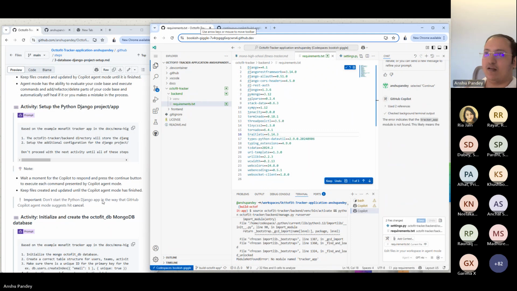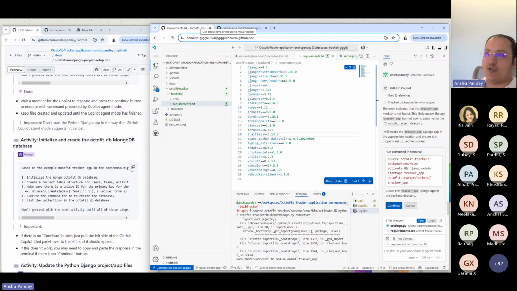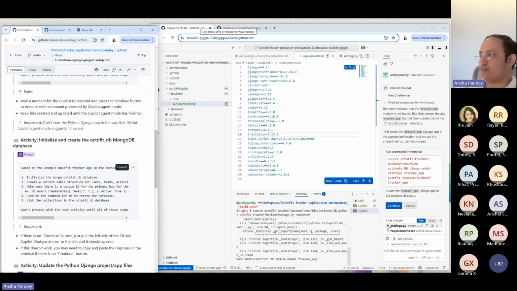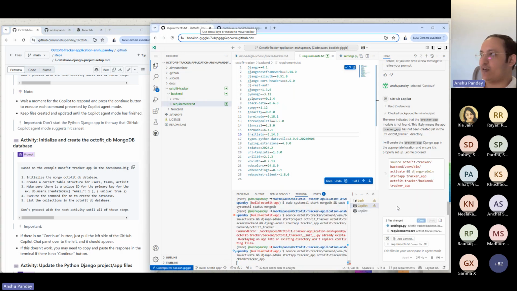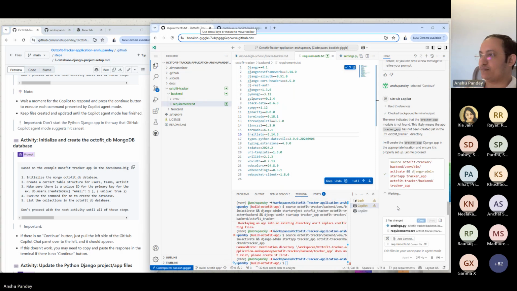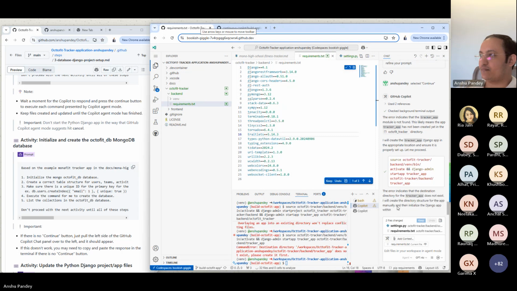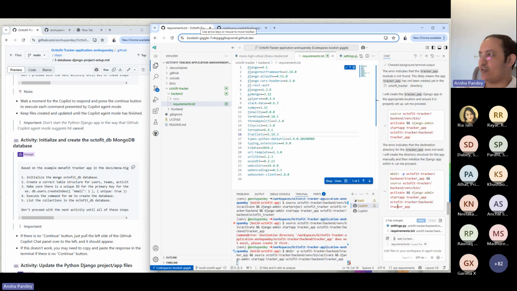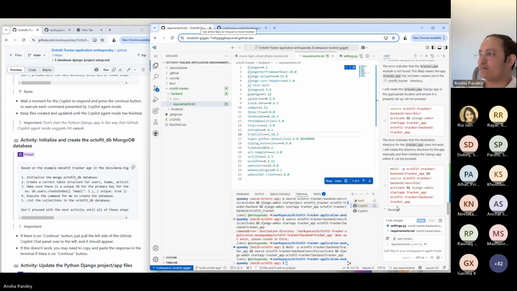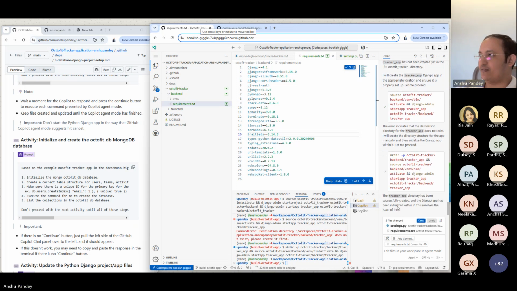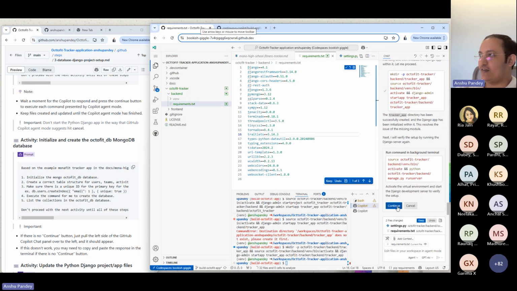We're good to go. As the next step, we'll create Octofit MongoDB database, right? So first we'll run this command just to check. Since it doesn't exist, we'll continue to create it. Now it's created. So done with that.